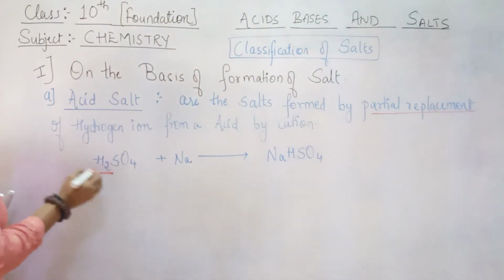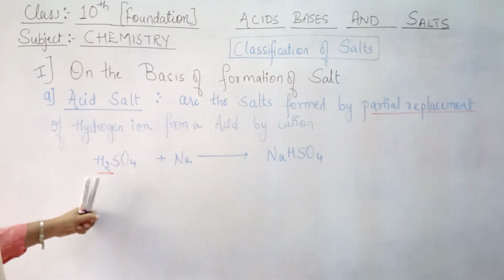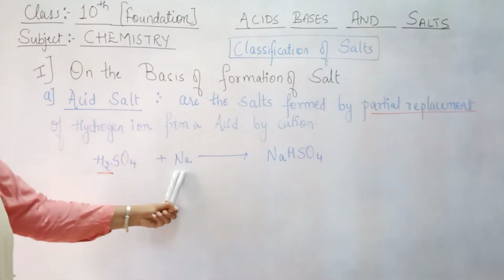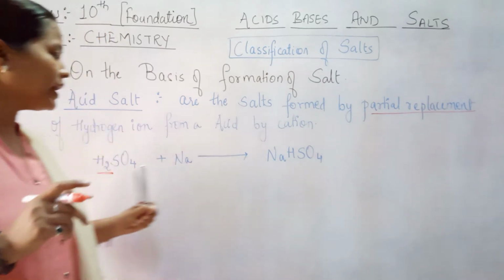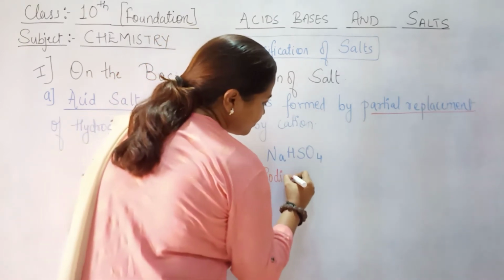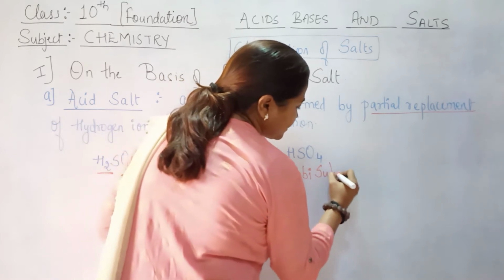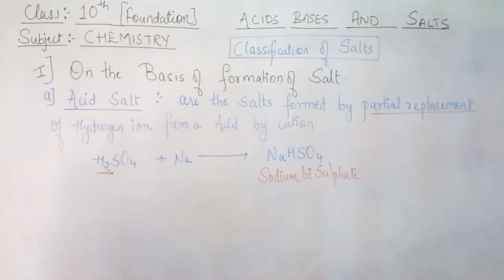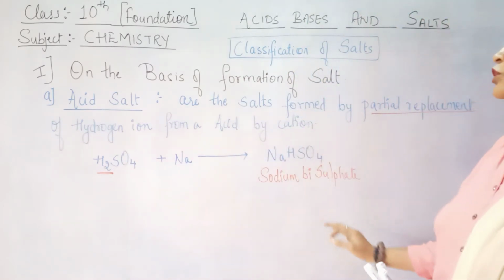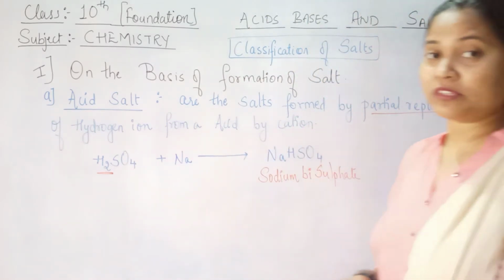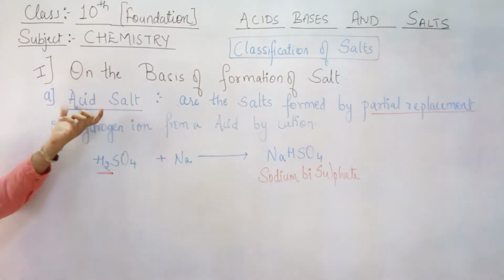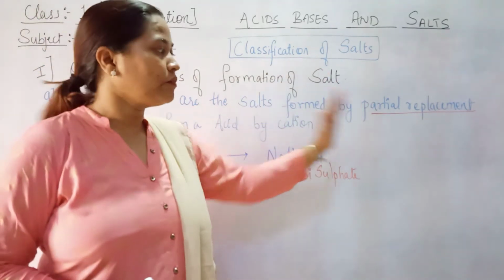There were 2 hydrogens, and both should have been removed in the form of hydrogen ions, but if both are not replaced by a cation, only a single hydrogen is replaced, then this salt which is formed here, also known as sodium bisulfate, is an acidic salt. Why do we call it an acidic salt? Because this salt still has the tendency to lose a hydrogen ion, and what loses a hydrogen ion is an acid, and this is also a salt, which is why we call it an acid salt.